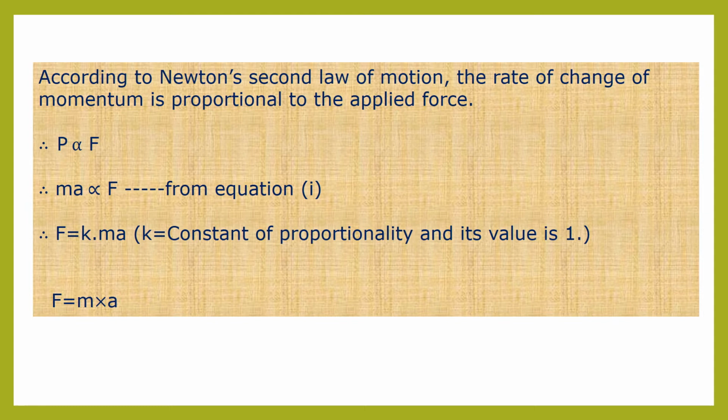So we have to use, instead of this, K, that is the constant of proportionality. So therefore F is equal to K into ma, where K is the constant of proportionality and its value is 1. And therefore F is equal to m into a, that is applied force is equal to mass into acceleration.